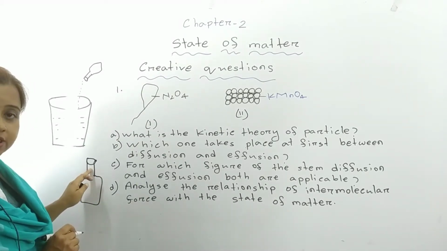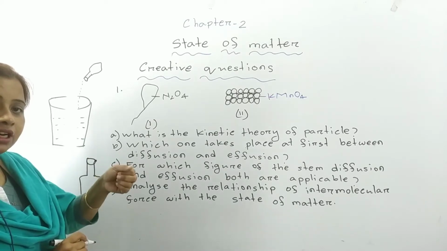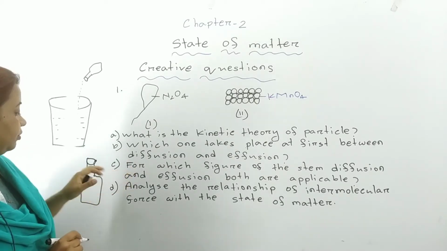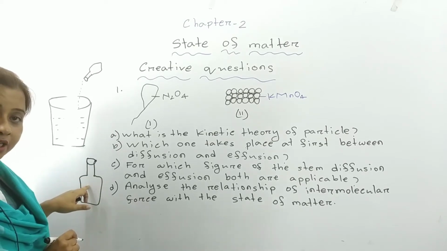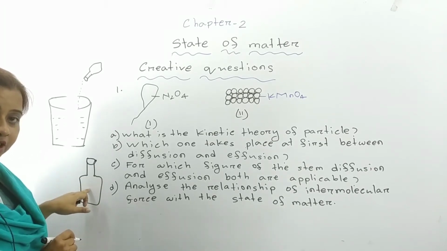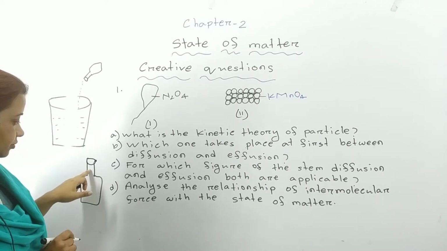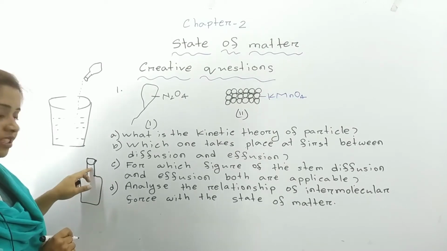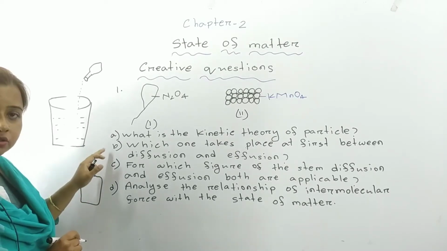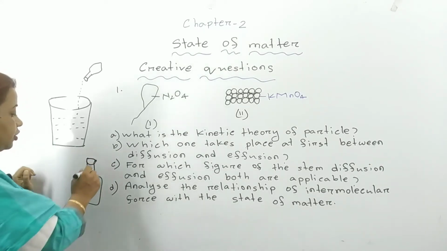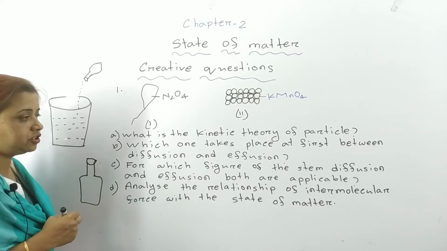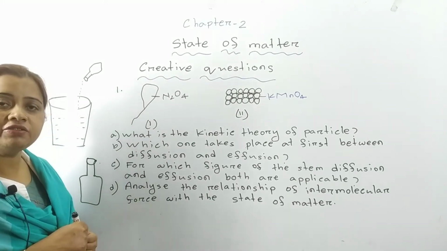Whenever we are using spray, we are pressing down the button. Whenever the button is pressed, the spray inside the bottle, which is kept under high pressure, comes out. How is it coming out? Through a narrow hole. This process is known as effusion. So, how can you define effusion?